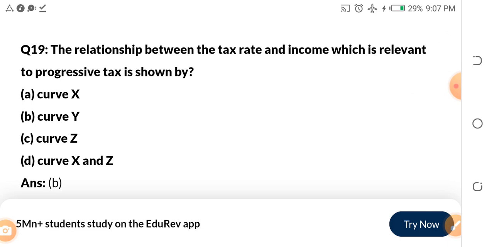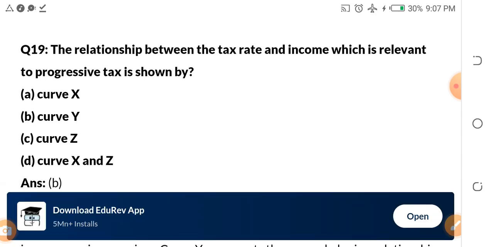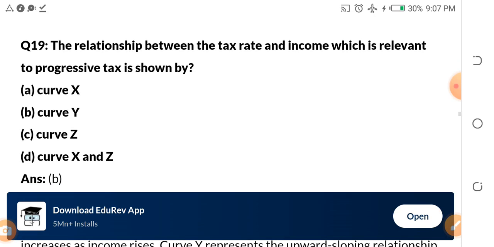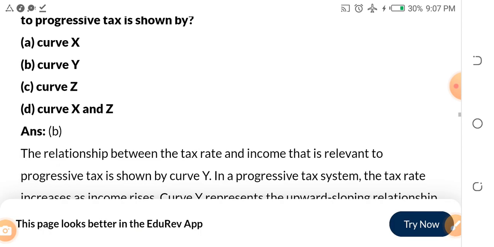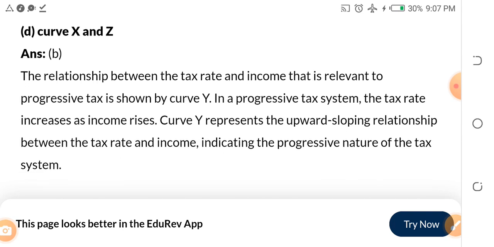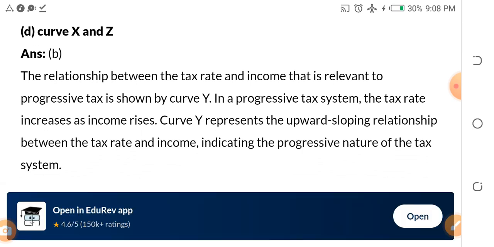Question number 19. The relationship between tax rates and income, which is relevant to progressive tax, is shown by dash. A, curve X. B, curve Y. C, curve Z. D, curves X and Z. Let me read. I think there is a diagram, but I can't show it to you here. But let me explain something. The relationship between the tax rate and income that is relevant to progressive tax is shown by curve Y.